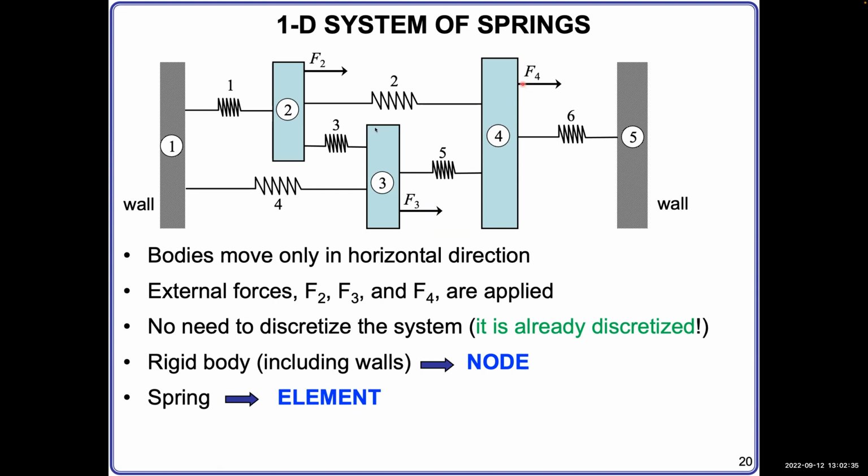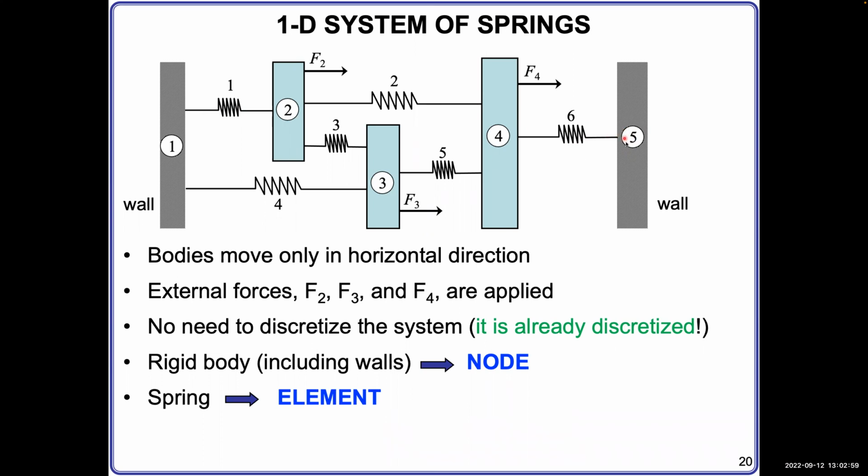First unknown: we have those rigid walls. They are sustaining the force applied through spring 1 and spring 4. And wall number 5 is subjected to a force applied through spring number 6.